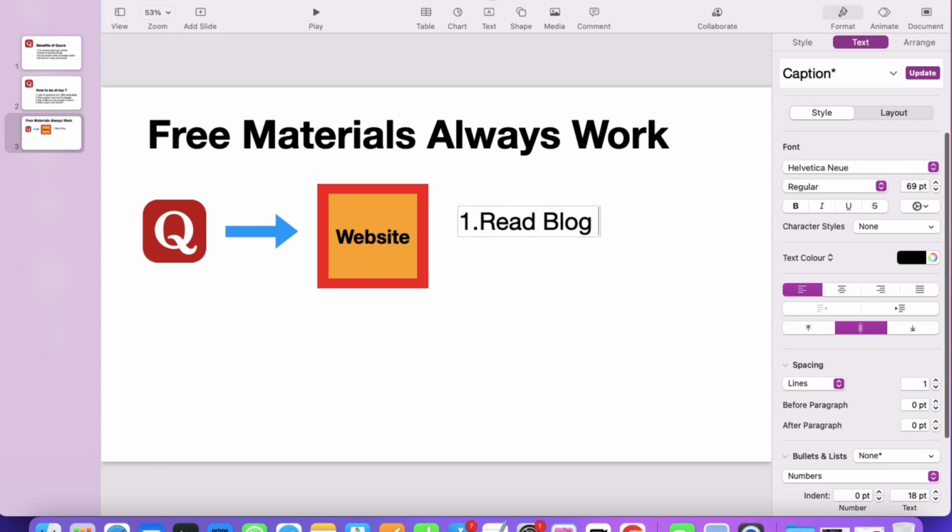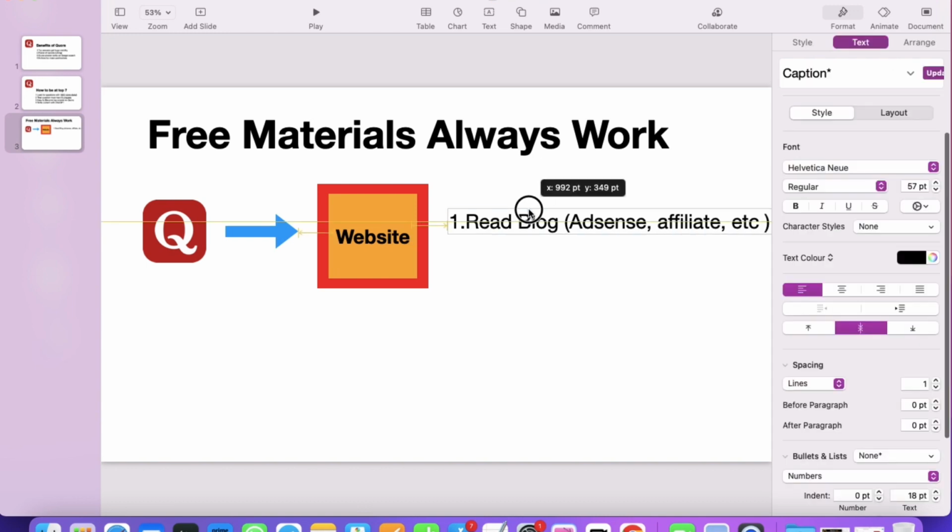Now how you can make money here, that is the concept. See, here you are just to make money. You will not give anything for free to anyone, right? So here my friends, you can use Google AdSense. You can put advertisements on your website, and you can put affiliate links as well. Inside blogs you can put affiliate links. So there are many ways through blogs you can make money.